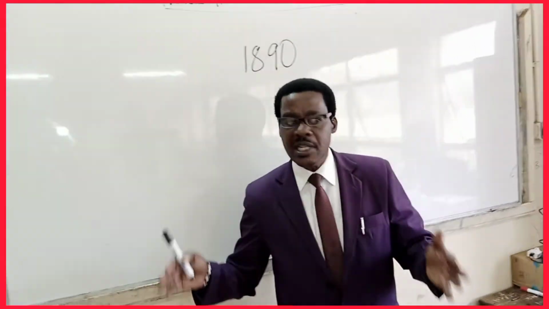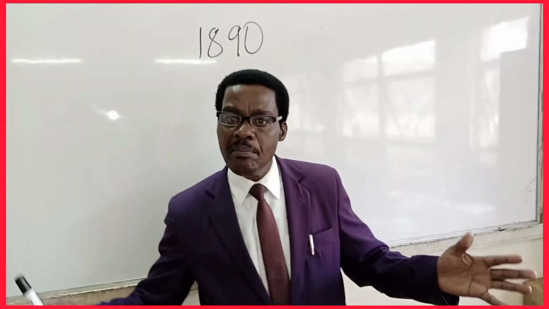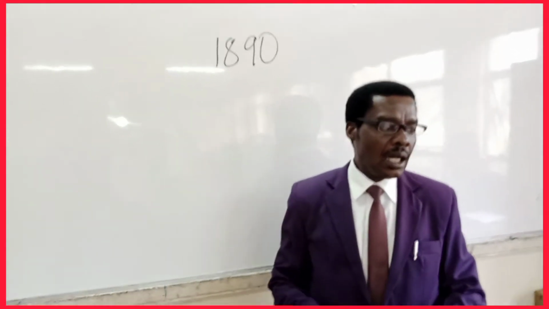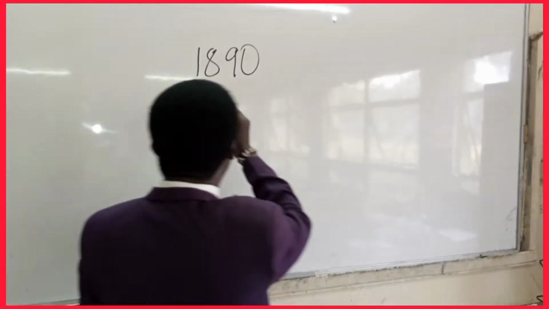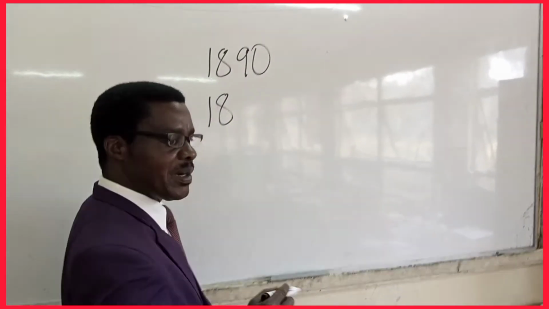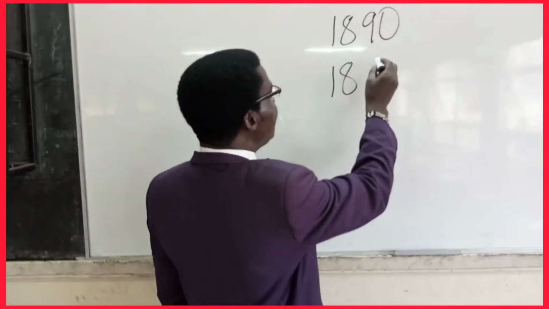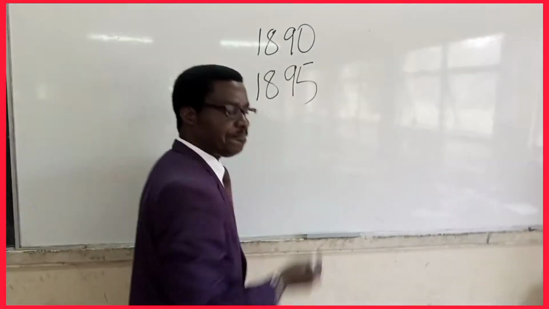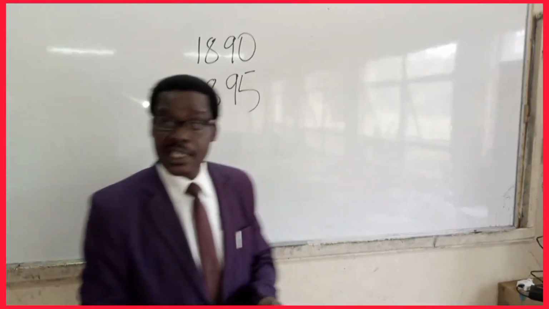When the British government took over in 1895, this is the year when the British government took over Kenya. In the year 1895, Kenya was declared a British protectorate.